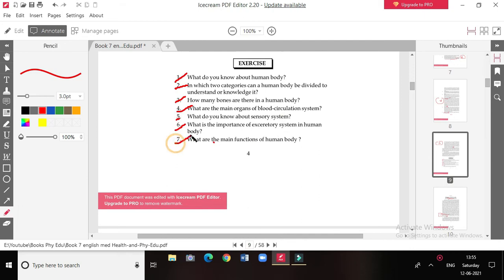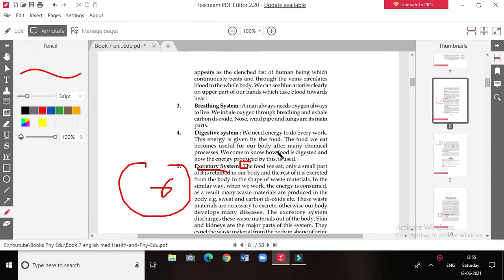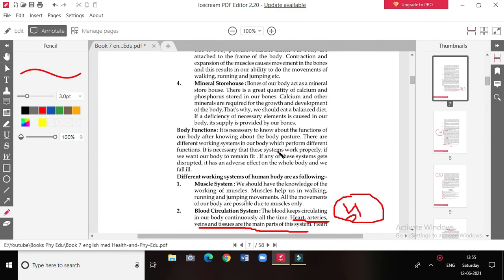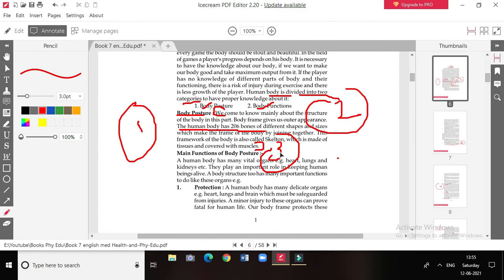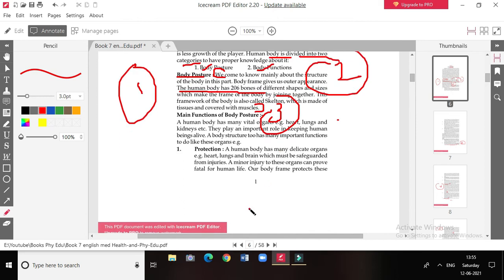Now the last question: what are the main functions of the human body? First you will go to page number 1. The last paragraph, main functions of human body. This is your seventh question's answer, which starts from here.